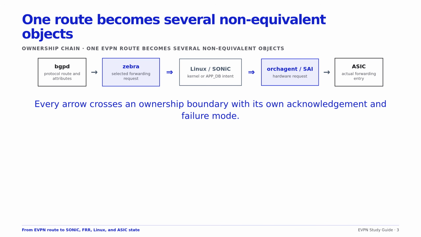Consider one remote Type 2 route. BGP stores an NLRI, path attributes, route targets, ESI, MAC, IP, and VTEP next hop. Import policy may create a selected MAC VRF path. Zebra translates that path into a remote MAC, neighbor, tunnel, or next hop request. The kernel or platform adapter represents it differently again. SONiC orchestration may create an ASIC forwarding database entry and tunnel next hop.